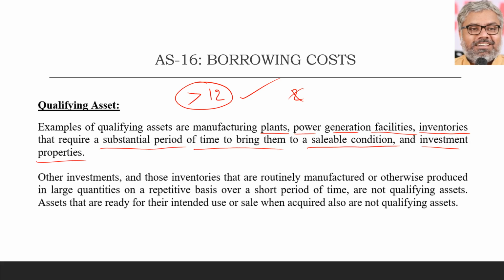So, what Accounting Standard 16 definitely tells us is that substantial period of time is not something like a number of months which is defined. Whether a period is substantial period or not depends upon the type of the asset that is being built and the technology that is being used and other types of practical circumstances. In the light of that, in the particular scenario, this period can be considered as substantial period. We can write that if we think that it is a substantial period.